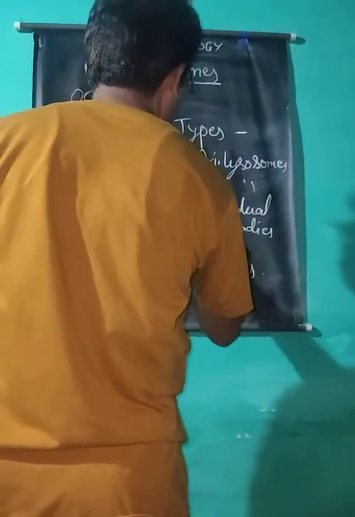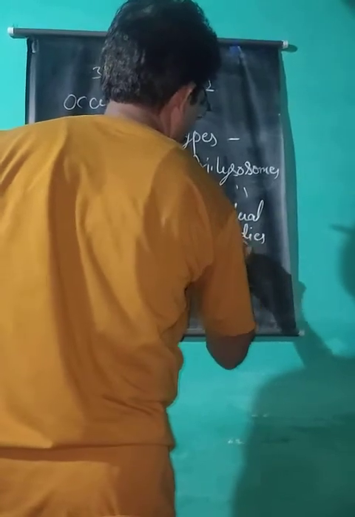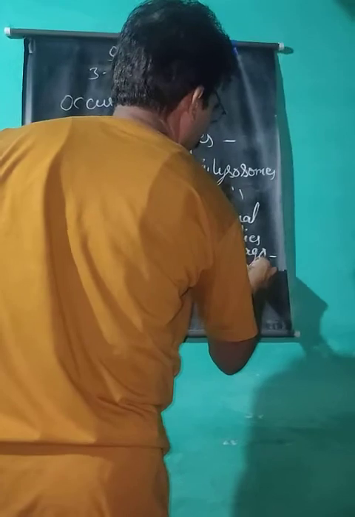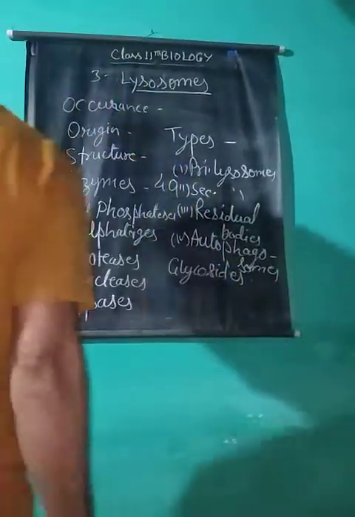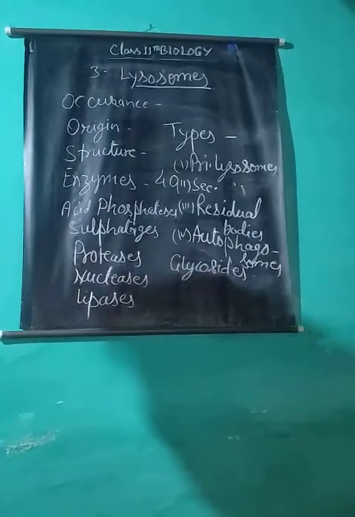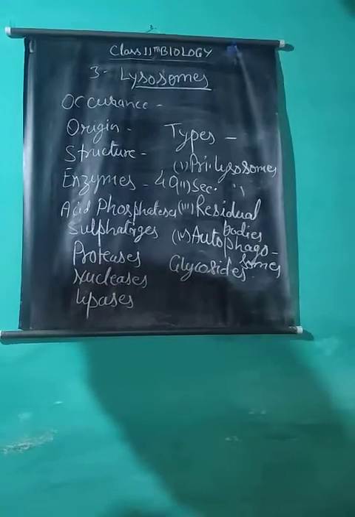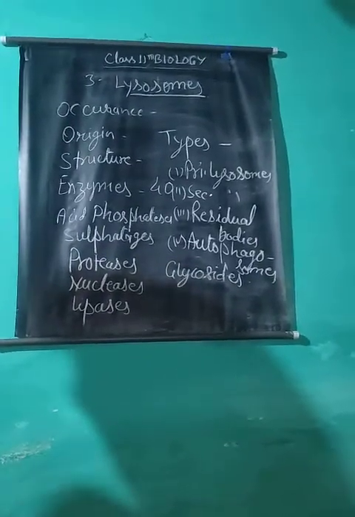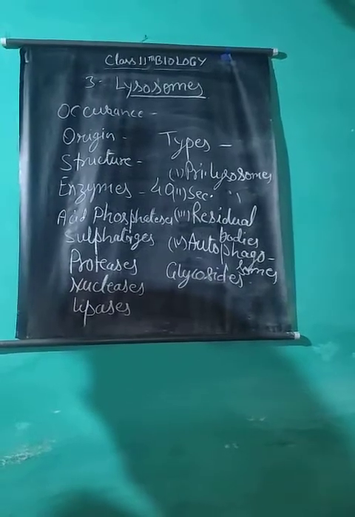Autophagosomes. Autophagosomes are autophagic vacuoles. Autophagic vacuoles are formed when the cell feeds on its intracellular organelles like mitochondria, endoplasmic reticulum, etc. by the process of autophagy.